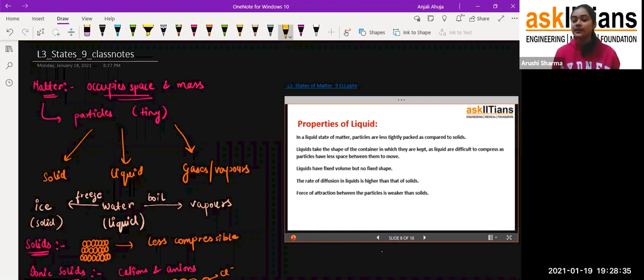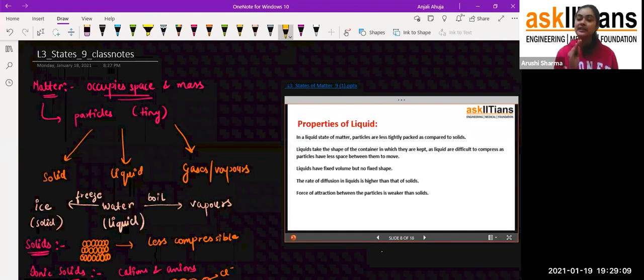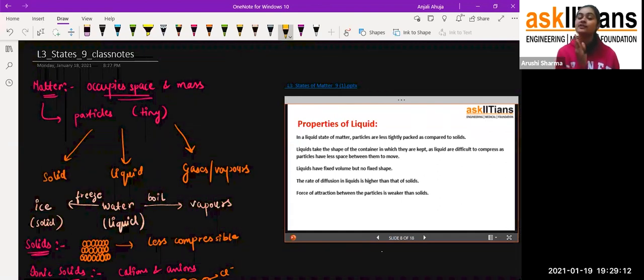Okay, now students, what will we say about their compressibility? In the case of the solid, there were no spaces, that's why they are very less compressible. But if we talk about liquid, students, they have space between them. So we can say that liquids are difficult to compress, but it's not like they are as incompressible as solids. They are compressible. Liquids are difficult to compress as particles have less space between them to move. Yes, there is less space, but you can compress them as compared to solid.